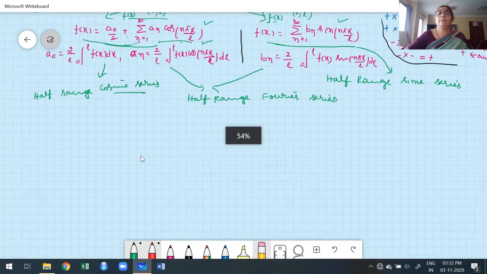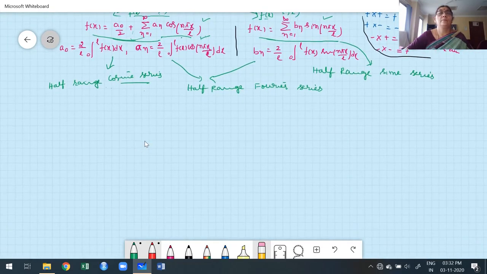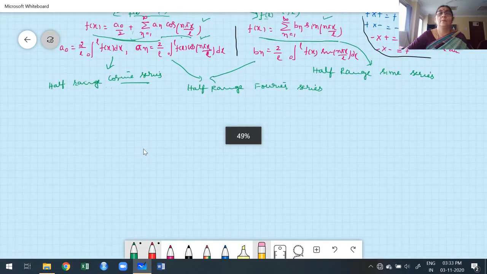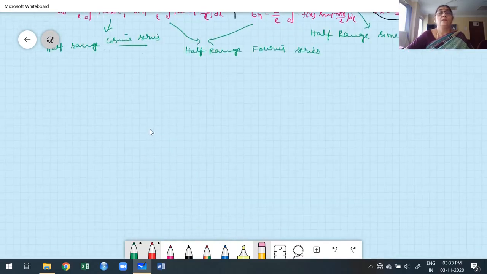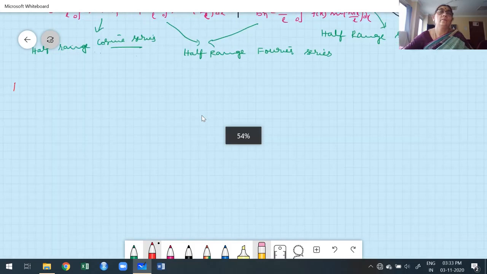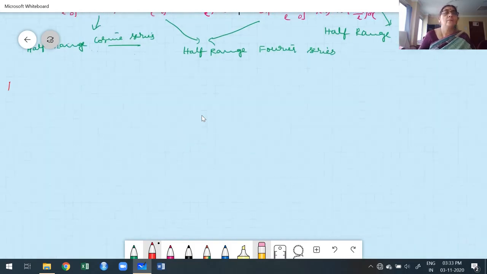First problem. This is very simple. You already know how to construct the Fourier series, and this is similar.